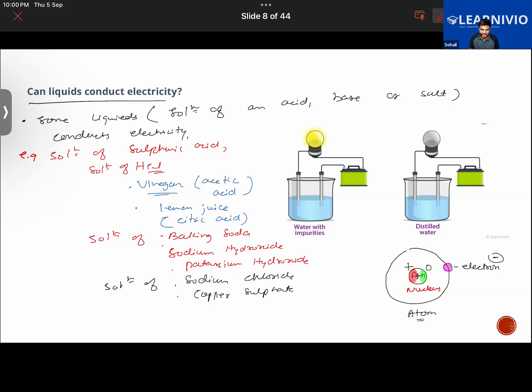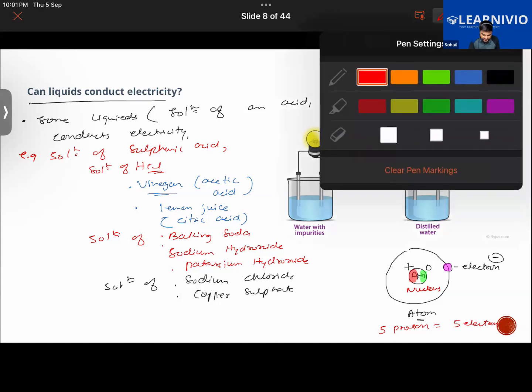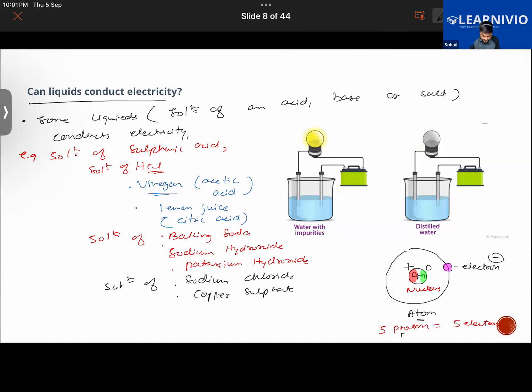So ideally, in an atom, if it is in a neutral state, the number of protons will be equal to the number of electrons. Let's say 5 protons are there, so there are 5 electrons in it. The charges are balanced here now: 5 positive charge, 5 negative charge. Yes or no, Aisha? Yes, sir.